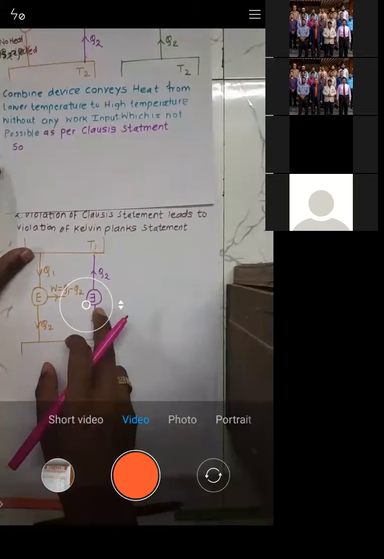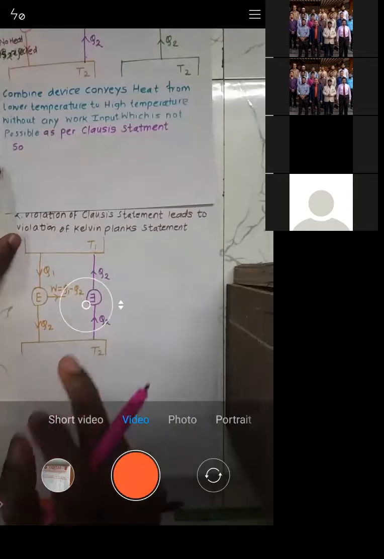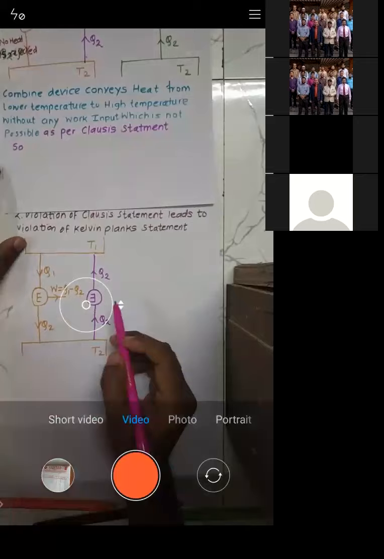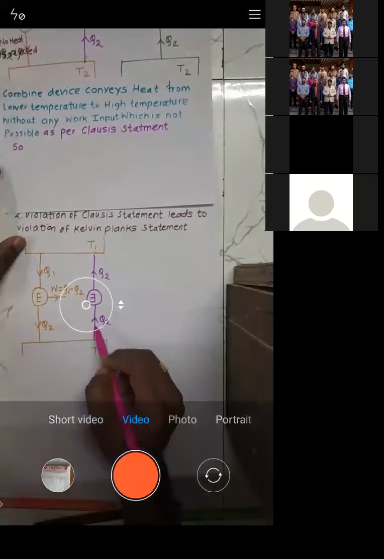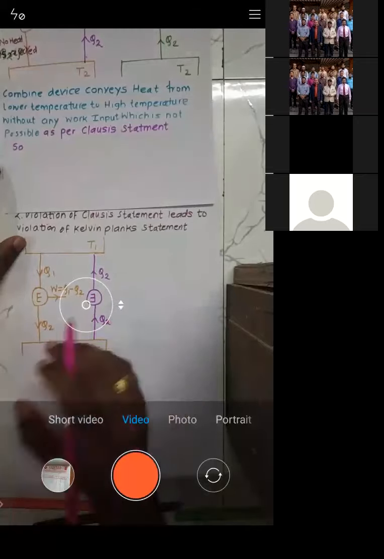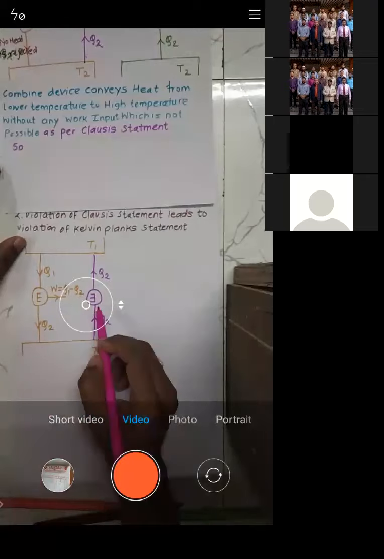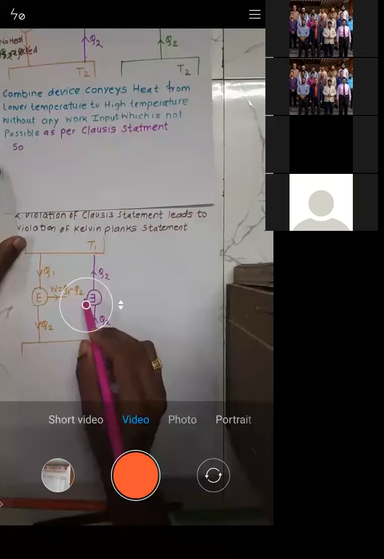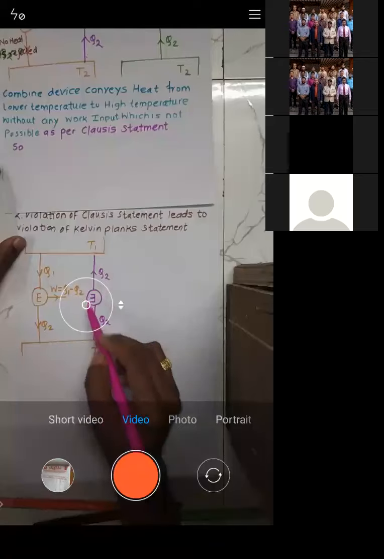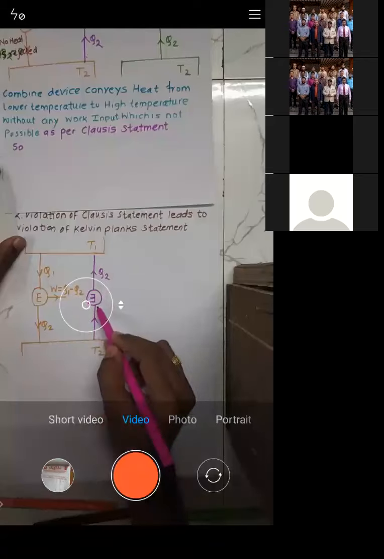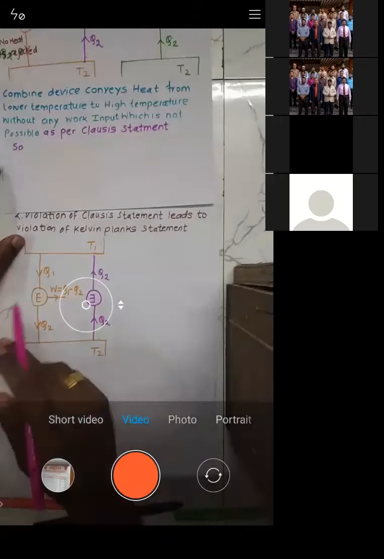It is not possible. But now I say that this engine will abstract Q2 amount of heat without any work input. So whatever heat is abstracted, the same will be rejected.